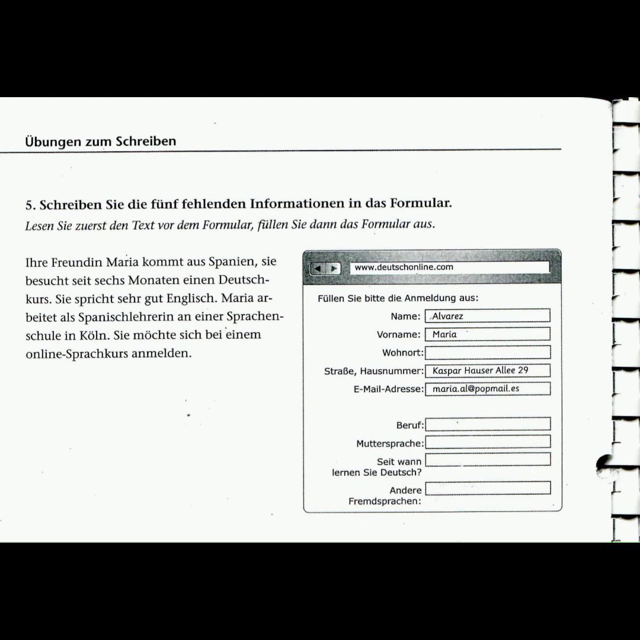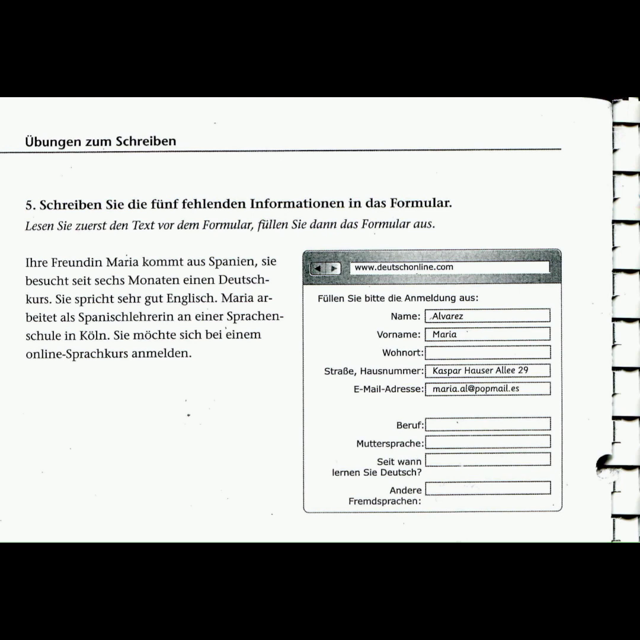Sie spricht sehr gut Englisch. So she speaks very good English. Maria arbeitet als Spanischlehrerin an einer Sprachenschule in Köln. So she works as a Spanish teacher in a language school in Cologne. Sie möchte sich bei einem Online-Sprachkurs anmelden. So she would like to register for an online course. Remember they said she is still learning German, so she is not very good in German, yeah?